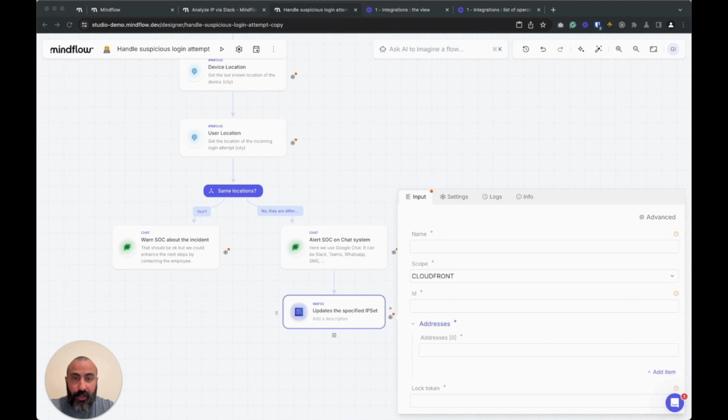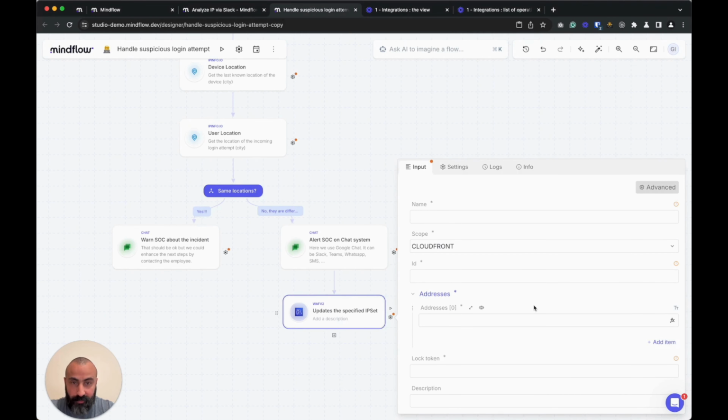By default, the form is reduced to only the required fields, but there is an advanced mode here where I would be able to show all the needed fields, such as the description here, that would be part of the request. This one is the only one for this operation, but we can have several for others.